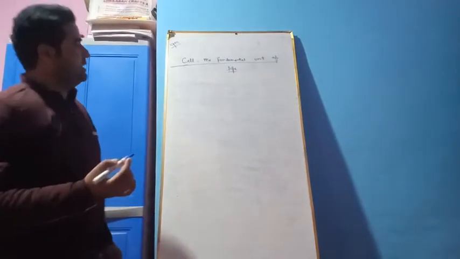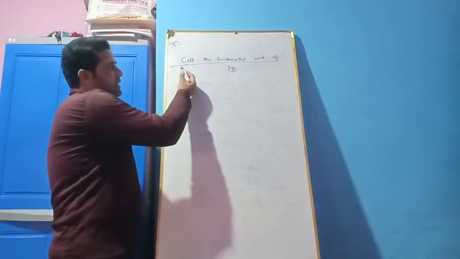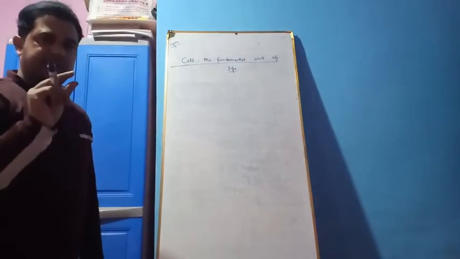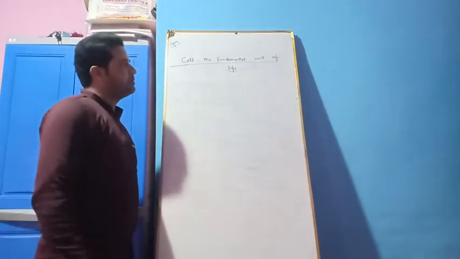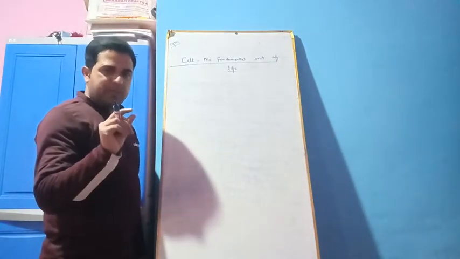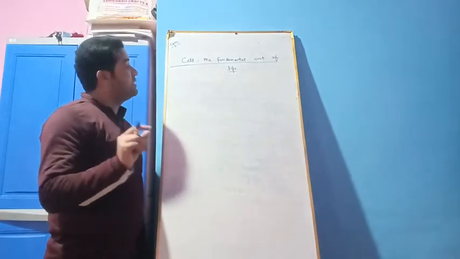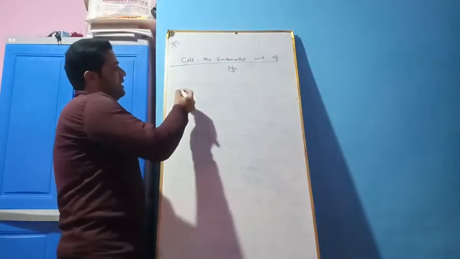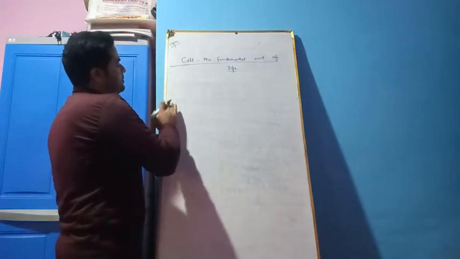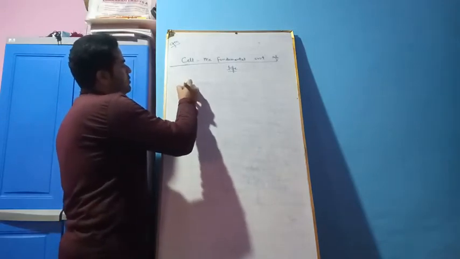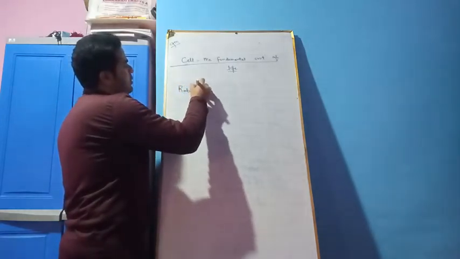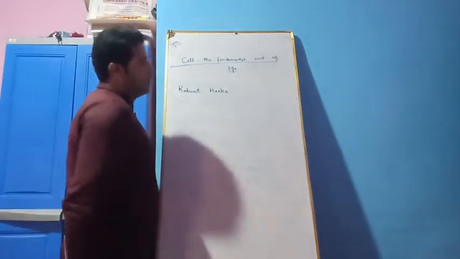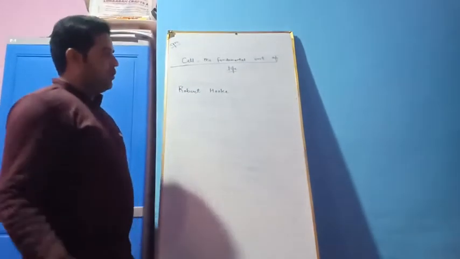And according to scientists, the living organisms are made up of certain basic units. These small basic units or structural units were called as cells. Why were they called as cells? A scientist, his name was Robert Hooke. Robert Hooke was a scientist. What he did,